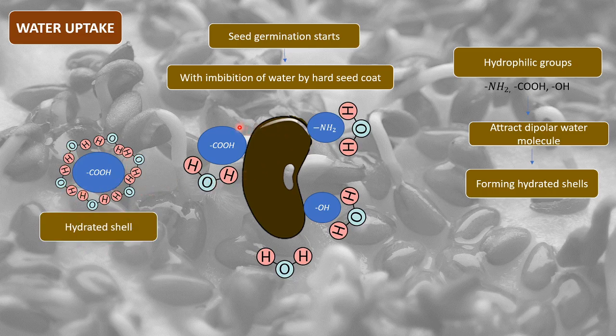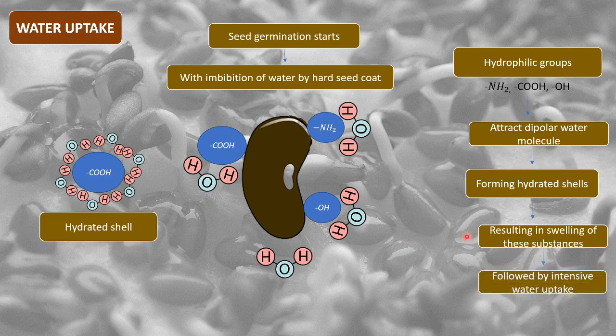Similarly, the seed coat consists of all of these hydrophilic groups, and for example NH2 will also form a hydrated shell, OH will also form a hydrated shell, and like this all of the hydrophilic groups will form hydrated shells, and this results in swelling of these substances. So ultimately, due to the water molecules attaching to these groups, these substances will swell, and this will be followed by intensive water uptake. As these substances present in the seed coat swell.